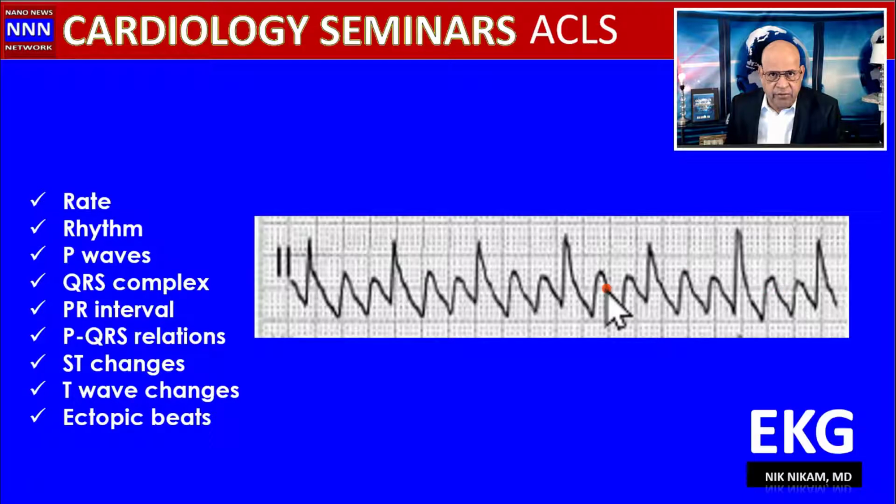Is it atrial flutter with 1-to-1 conduction? No, because we got 1, 2, 3 spikes for each QRS complex. So this is atrial flutter with 3-to-1 conduction. The atrial rate is like 300 because this is one box. That's 300. So the ventricular rate is like 100. So this is atrial flutter with 3-to-1 conduction.